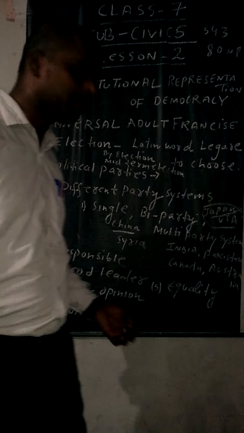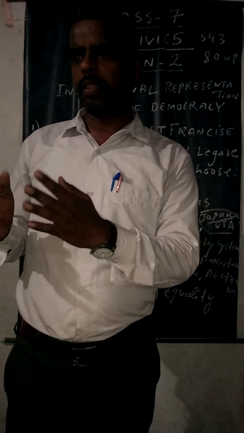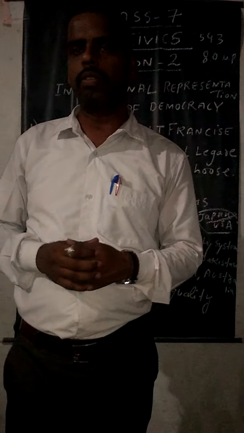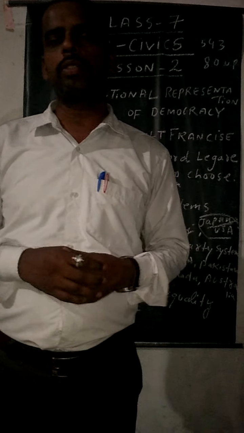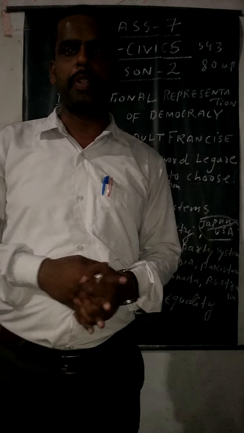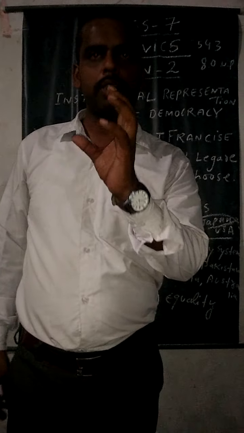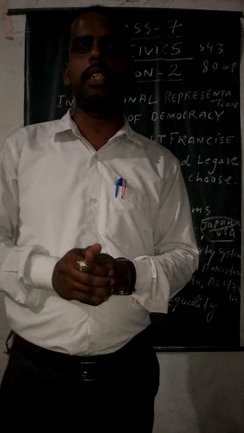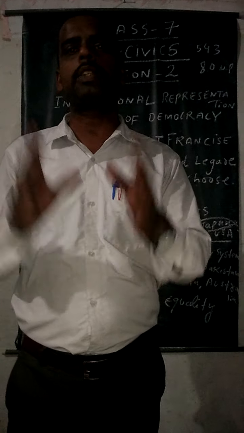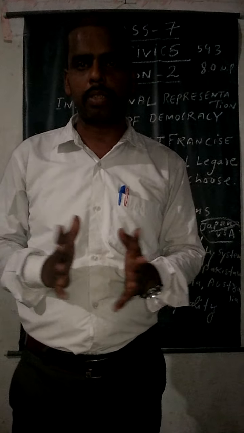Third one is public opinion. If a bill is passed in the Lok Sabha or Rajya Sabha, the government also wants public opinion. For example, during the lockdown, the government asked the public whether the lockdown should be increased or decreased. So public opinion is very important. Fourth one is tolerance. In a political party, someone may abuse another person, but they show tolerance. These things give shape to the election process of the country.